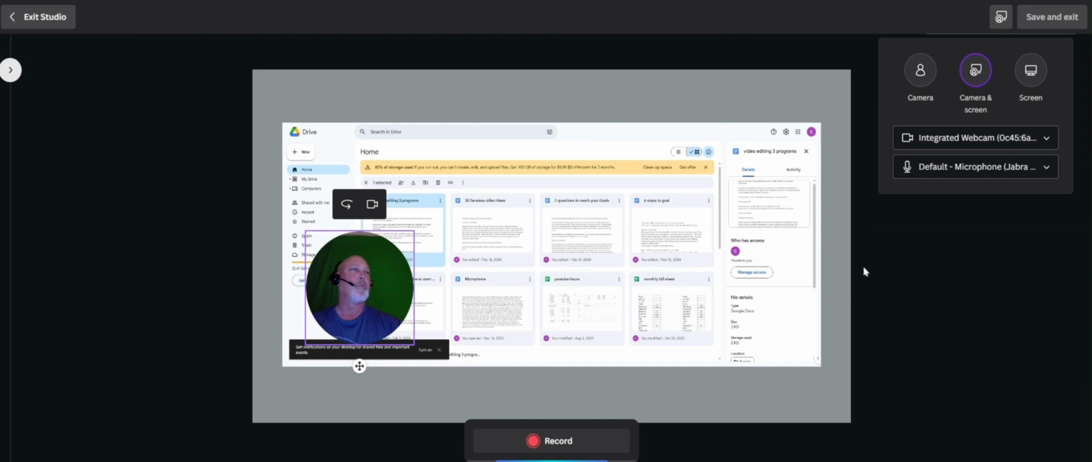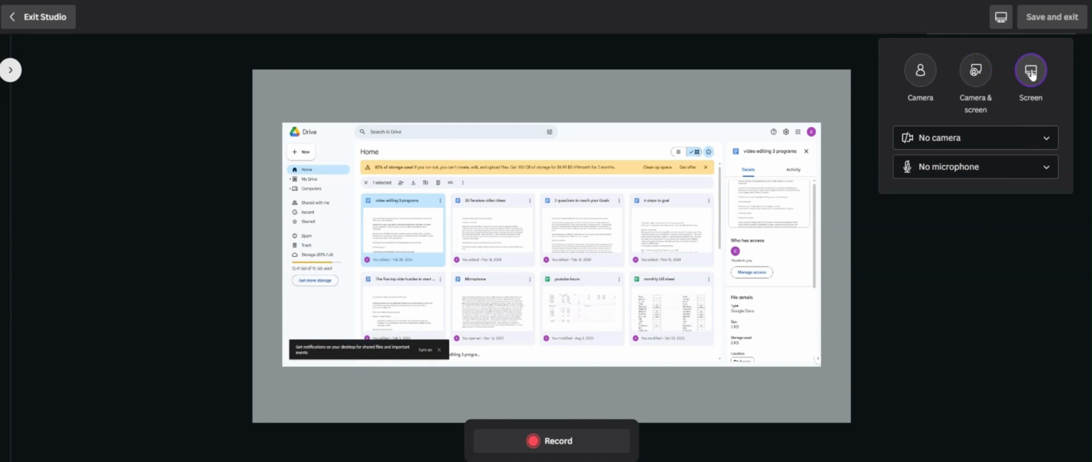And then once you're in there, if you don't want to show your face and you just want to record the screen, then you just hit screen, and then it would just record the screen, and then you would hit record at that point.